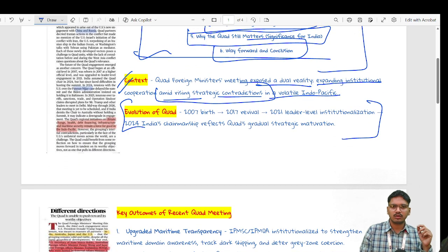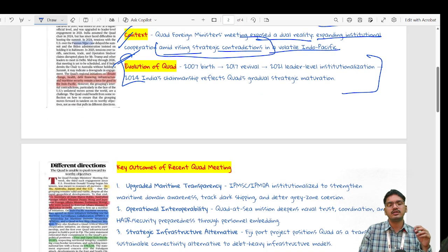So if you know the context now, what are the leftover things that we need to know? The leftover thing would be the evolution of Quad. The birth of Quad was in 2007. Between 2007 and 2017, there was a downturn in this forum where we don't see significant movement or significant presence of Quad. But in 2017, we see a revival of Quad.